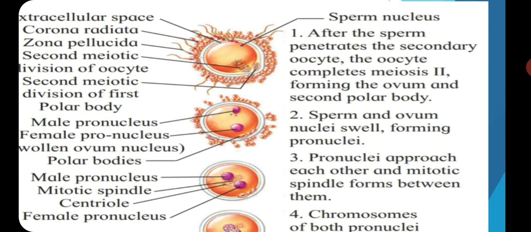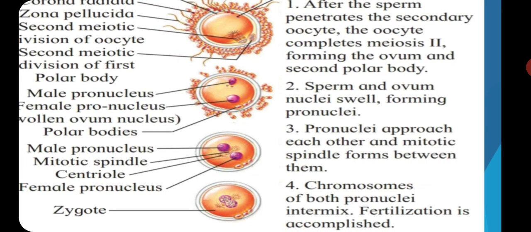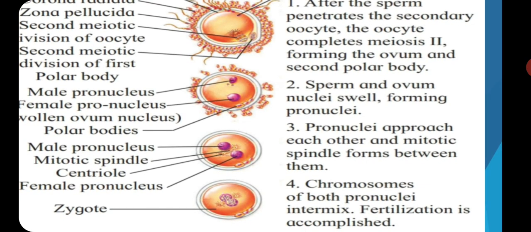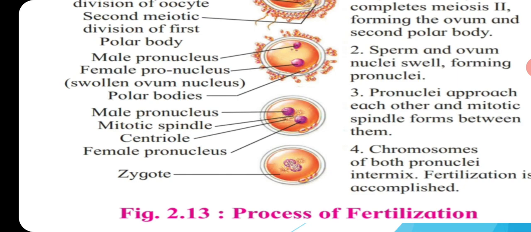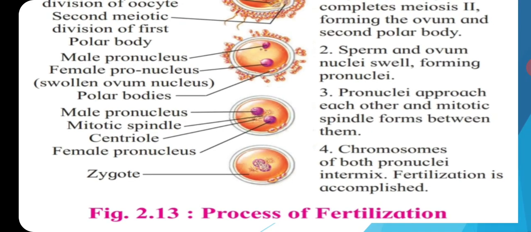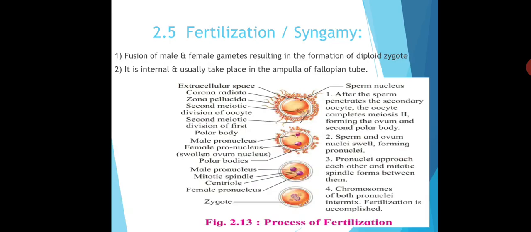In the second step, the sperm and ovum nuclei swell, forming the pronuclei. Then pronuclei approach each other and a mitotic spindle forms between them. Finally, the chromosomes of both pronuclei intermix and the process of fertilization is completed. So by this process, fertilization takes place.